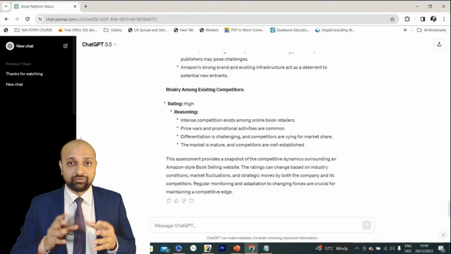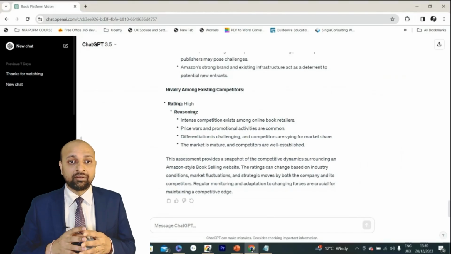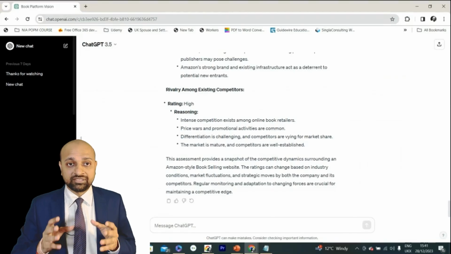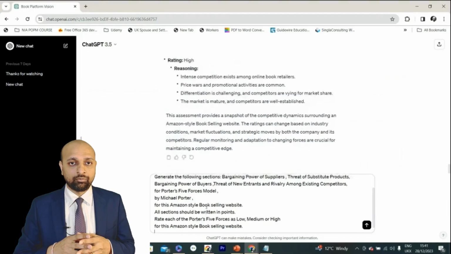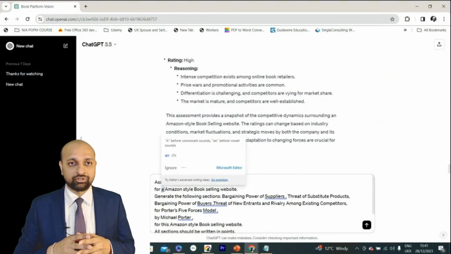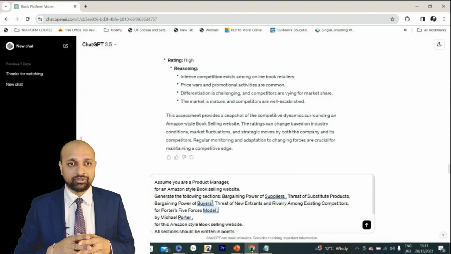The reason is that for this particular product, Amazon style bookstore, I've already created a thread where I generated other models as well. That's why I'm going to use the same existing thread, as I've done prior analysis there. This helps maintain context and improves the relevance of the AI generated content. Before posting the prompt, I'll quickly fix any grammar issues in it and then send it to ChatGPT.